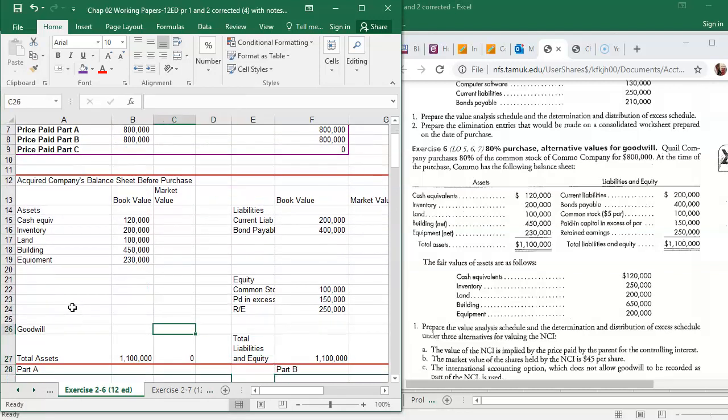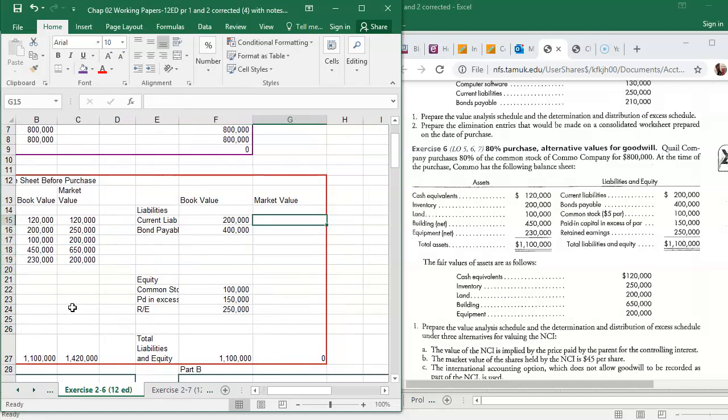Okay, let's see. Fair values of the assets are as follows: 120 for the cash equivalents, 250 for the inventory, 200 for the land, 650 for the building, and 200 for the equipment. And the liabilities stay the same.